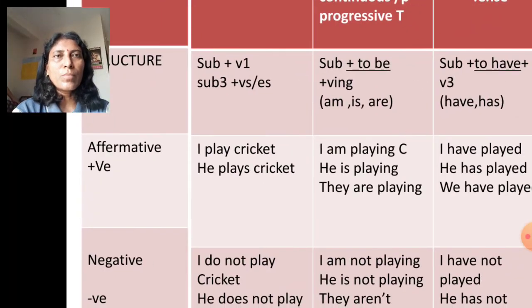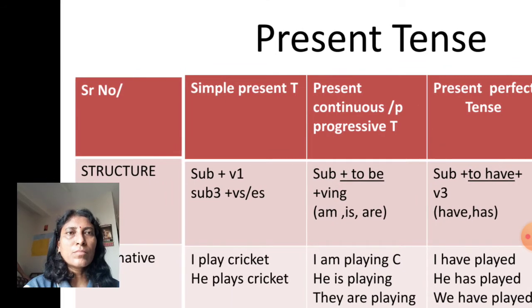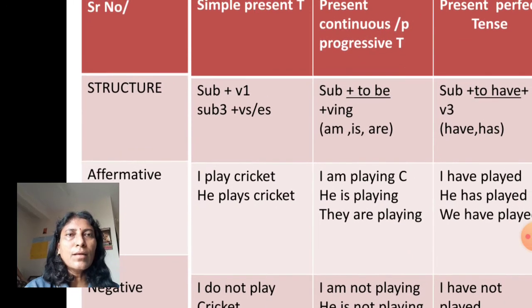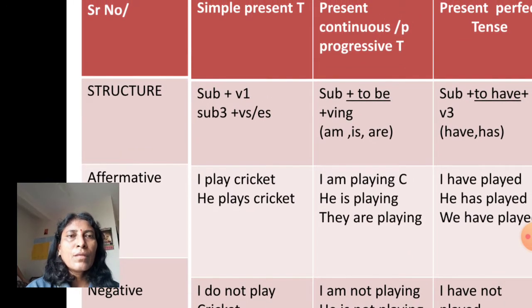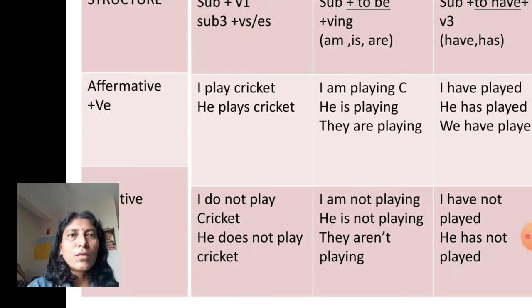See the structure of present tense. For simple present tense: subject plus verb 1. If I am talking about the third person singular subject, the verb comes with the s or es suffix. See the affirmative sentences: I play cricket, he plays cricket. If I am talking about the negative sentence, we need the helping verb, and in simple present tense we will take do or does. So our sentences will be: I do not play cricket, he does not play cricket.